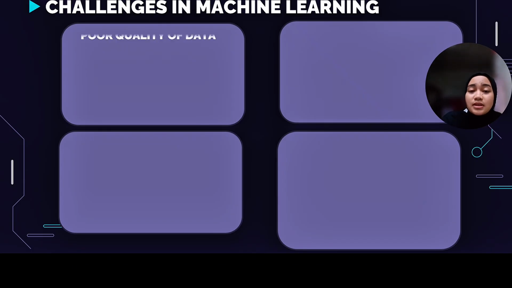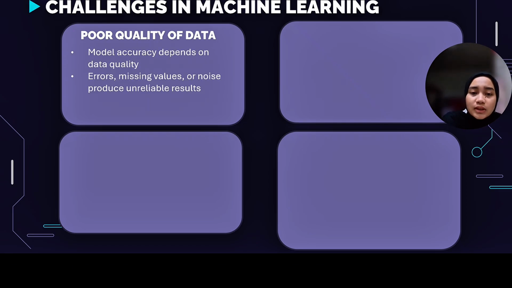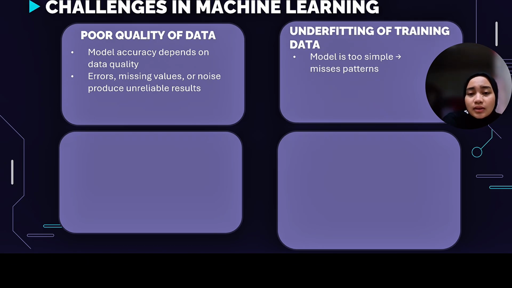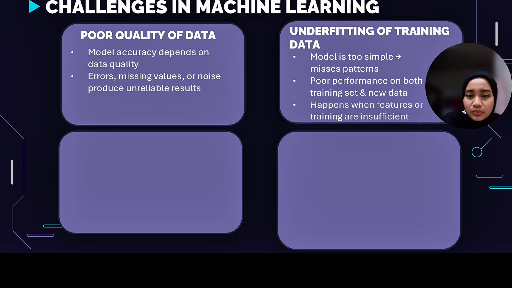Next is challenges in machine learning. The first one is poor quality of data. Model accuracy depends on data quality, so if there are any errors, missing values or noise, it will produce unreliable results. The second one is underfitting of training data. This happens when the model is too simple that it misses some patterns. This will cause poor performance on both the training dataset and new datasets. This also happens when features or training are insufficient.